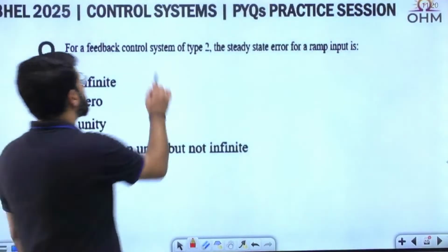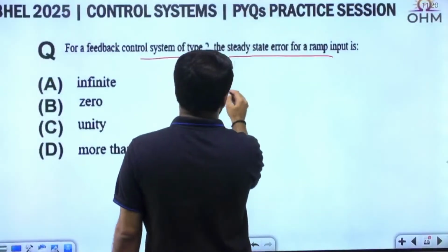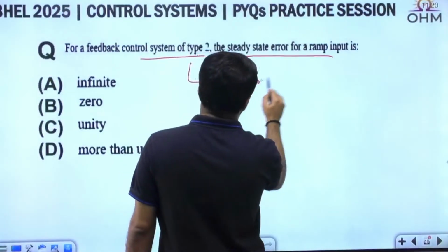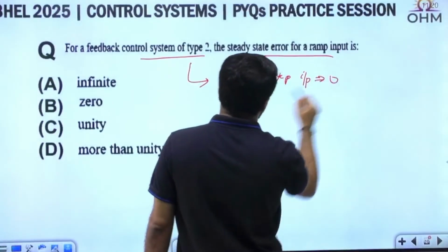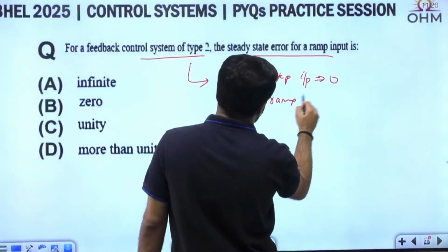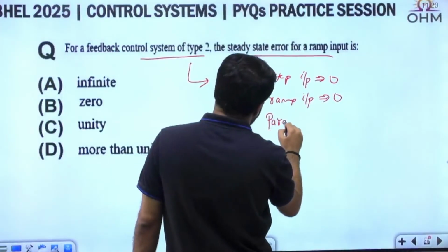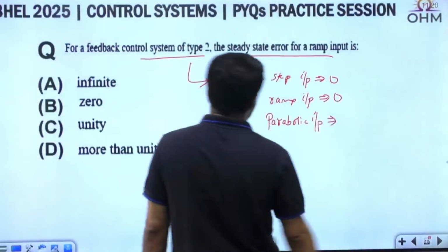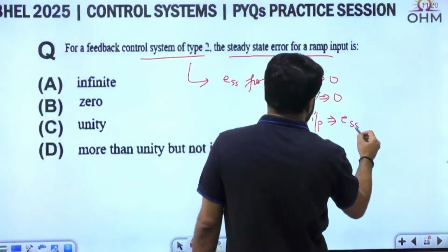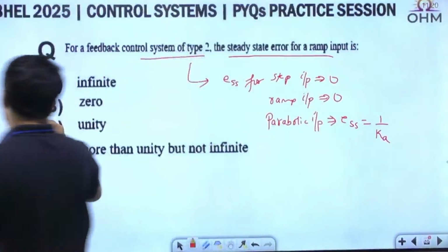For the feedback control system of type 2, what is the error for ramp input? So if it is type 2, what is the steady state error? For step input, 0. For ramp input, also 0. It will give a finite non-zero error only for parabolic. Parabolic goes with type 2, and it will have the steady state error 1 upon Ka, where we know Ka is the acceleration error coefficient.